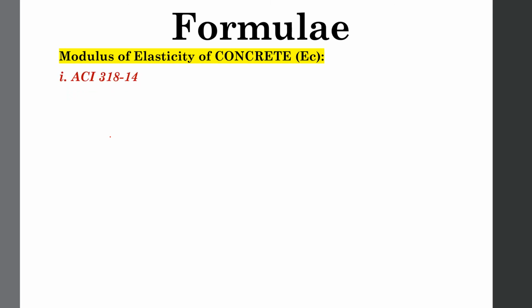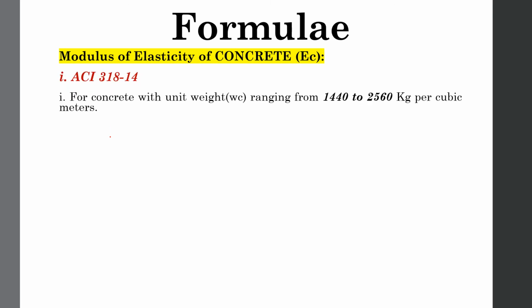Simply, ACI 318-14 suggests that there are two types of concrete: high strength concrete or normal weight concrete. For high strength concrete, whose unit weight varies from 1440 to 2560 kg per meter cube, the modulus of elasticity will be determined as 0.043 WC raised to power 1.5 times square root of FC prime, where WC means the unit weight of concrete.